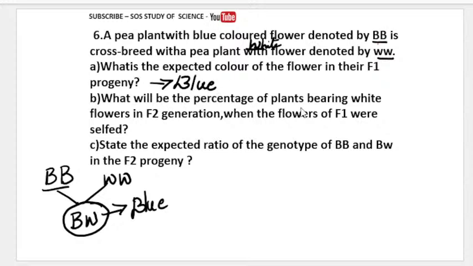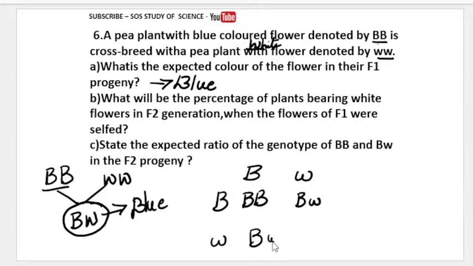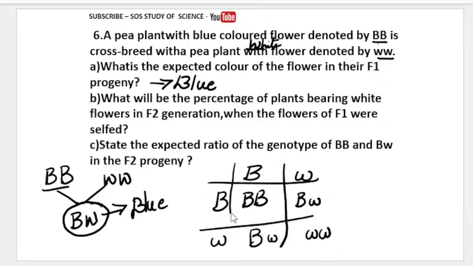What will be the percentage of plants bearing white flowers in F2 generation? Let us take this parent, capital B and small w. When you cross, we get capital B small w, capital B small w, and we get small w small w. Obviously, what is my answer? I got the answer something like this.